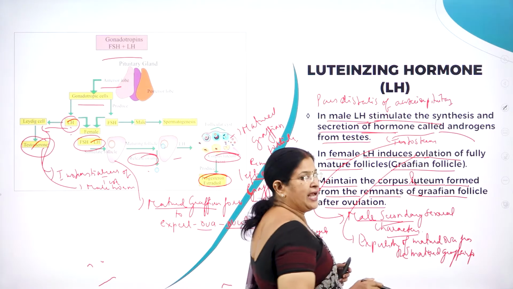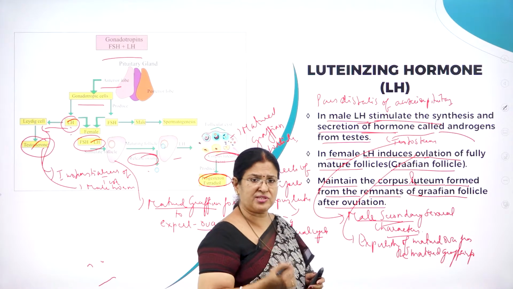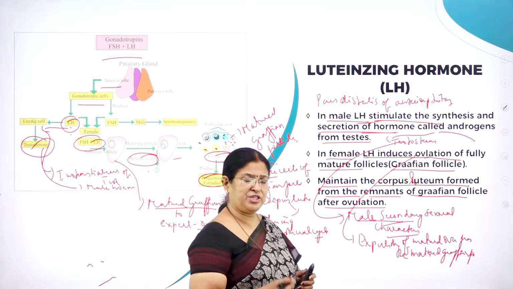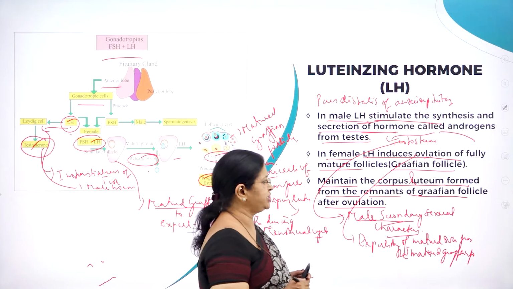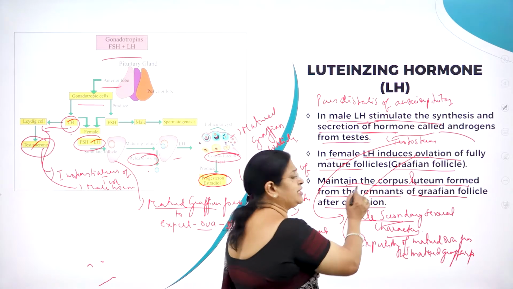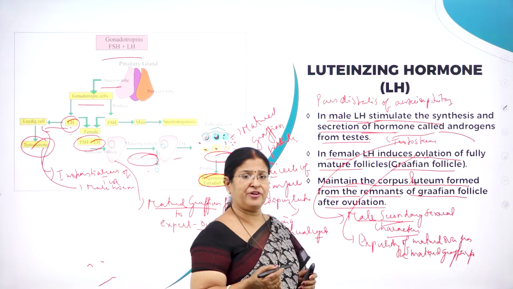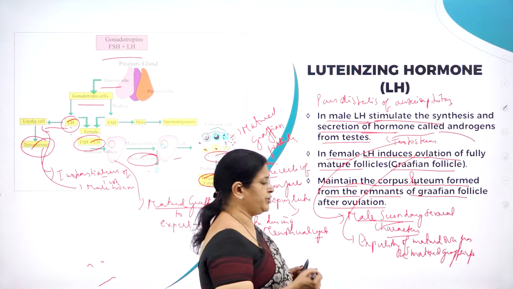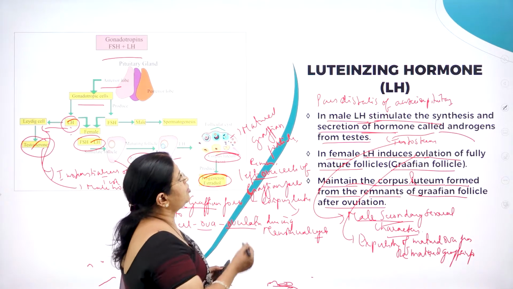In female, LH induces what? Ovulation. What is ovulation? On the 14th day of the menstrual cycle, there is expulsion of the matured ova from the matured Graafian follicle, and that phenomenon is called ovulation. Then it maintains the corpus luteum. What is corpus luteum? The leftover cells of the Graafian follicle after the expulsion of the ova are called corpus luteum, which is going to produce a hormone called progesterone. Hope you have understood.